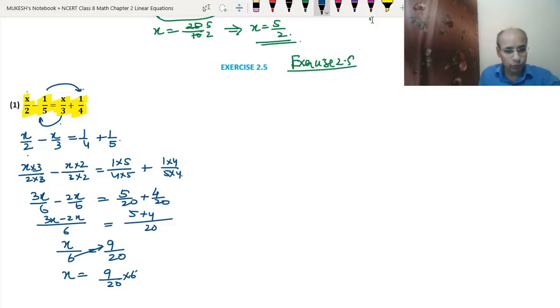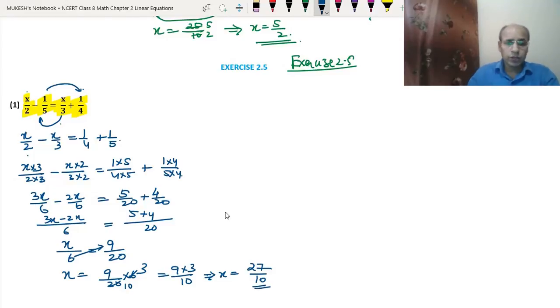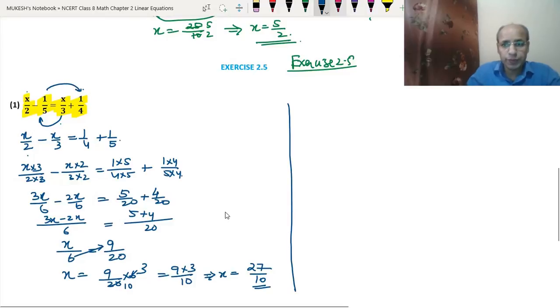Okay, we can divide it. 2 threes are 6, 2 tens are 20. So 9 into 3 by 10. So we got the answer x equals 9 into 3, which means 27 upon 10. Okay, so we have got the answer 27 upon 10. We can do it by one more method. I'll just explain one more method of doing this question.